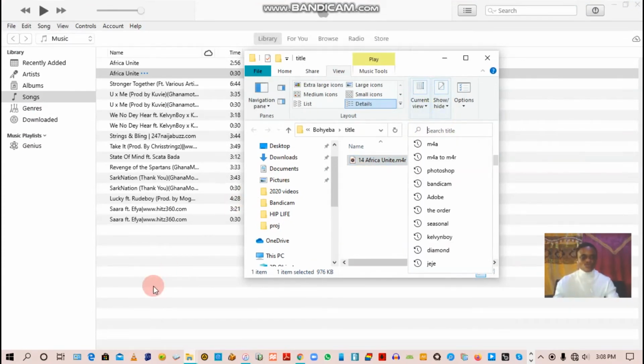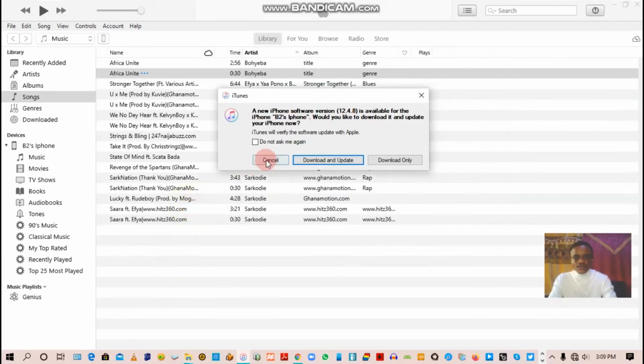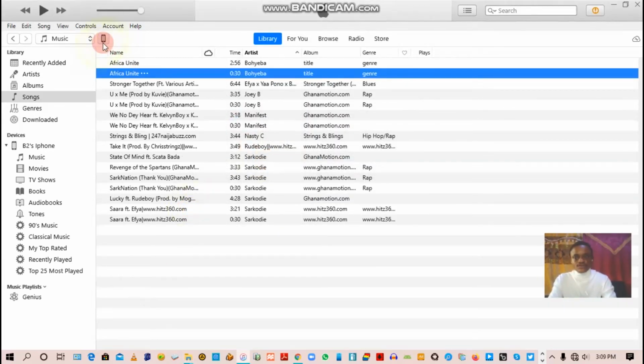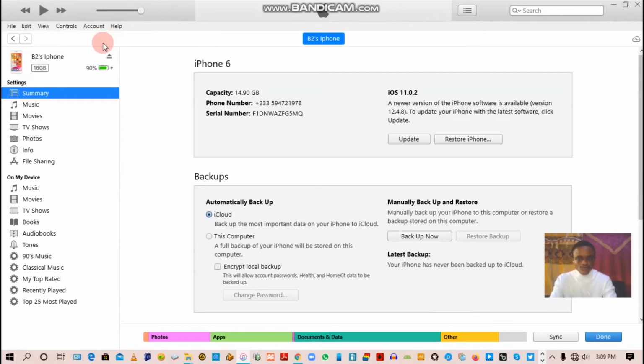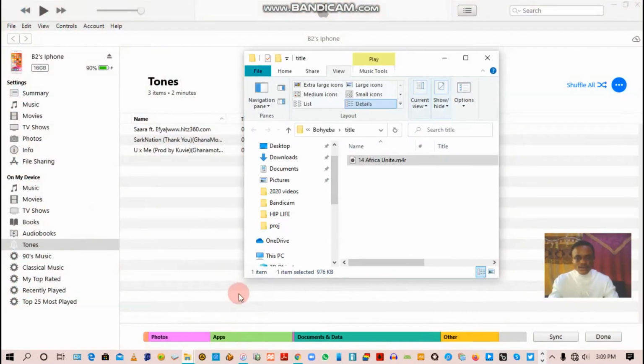Now the next thing to do is to connect your iPhone. So I'm going to connect my iPhone. I've connected my iPhone, as you can see. Then you move there so that you see the iPhone. You come to Tones, then you go to your Windows Explorer. Now all you have to do is drag this ringtone into your Tones like this, then you leave it.